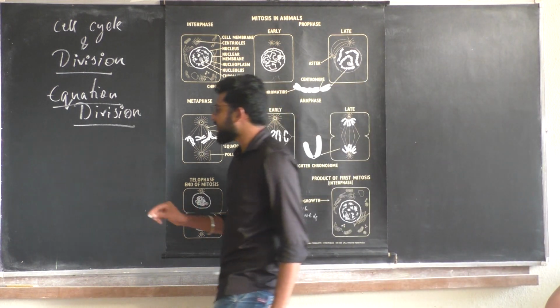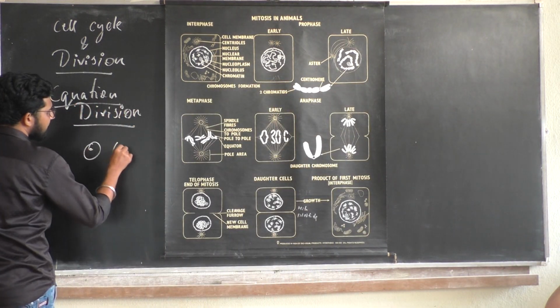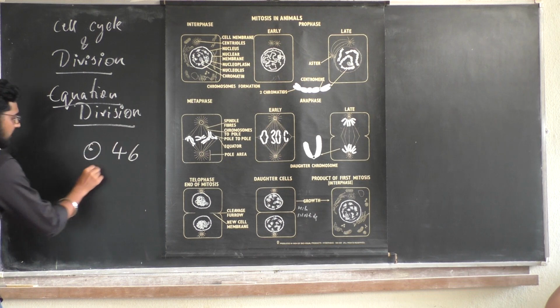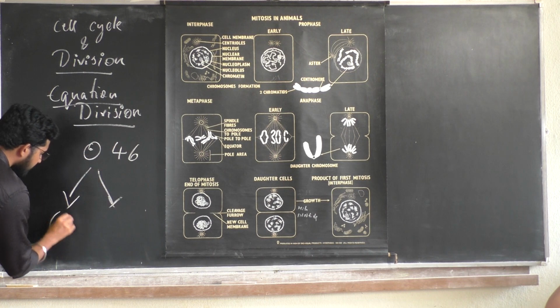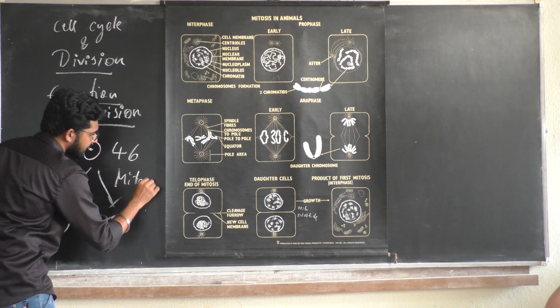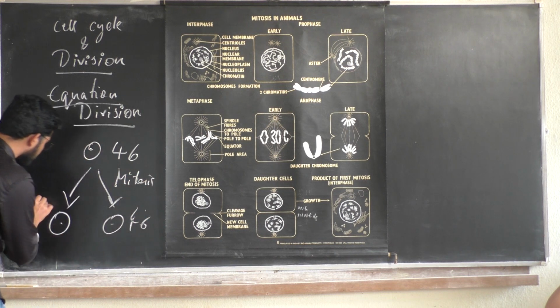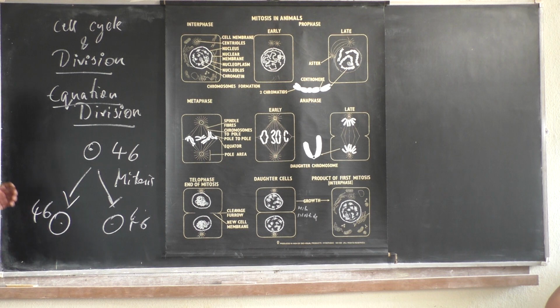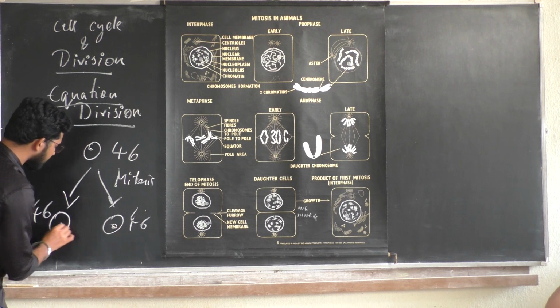Say I have a parent cell with 46 chromosomes; its progeny undergoing mitosis will have 46 chromosomes in each.